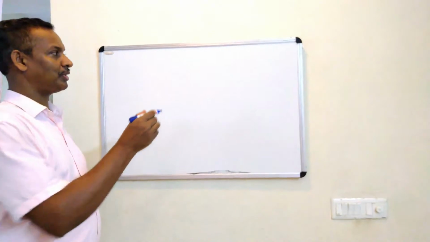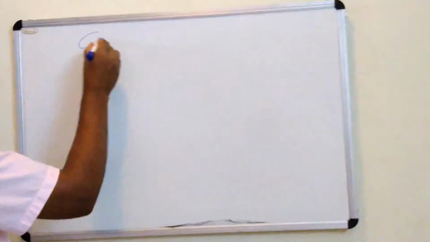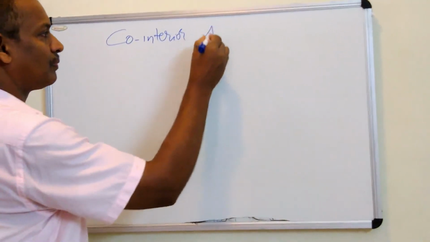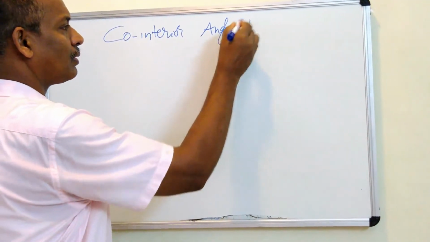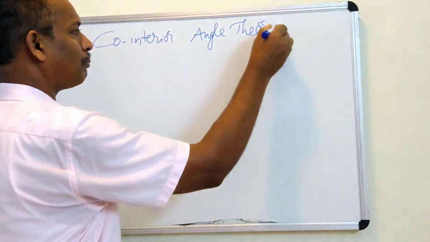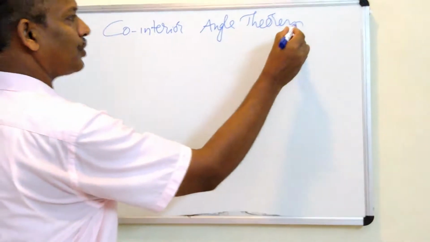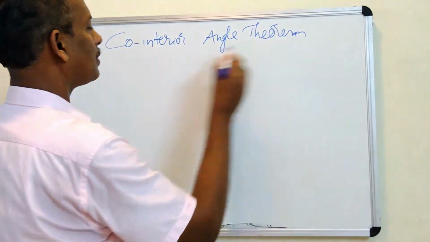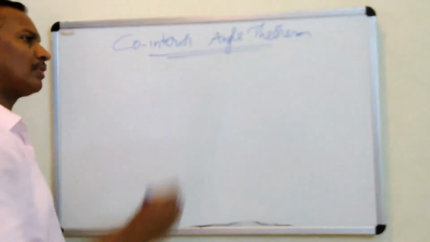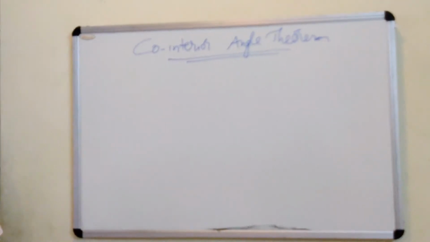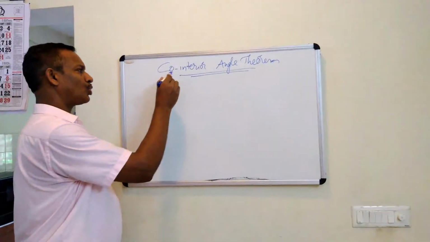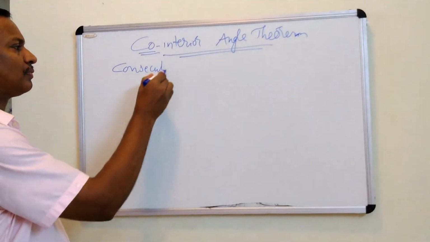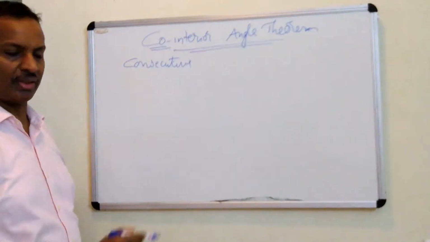Yes, the next theorem is the co-interior angle theorem. Before we go to this theorem, we should explain what co-interior angles are. Co stands for consecutive interior angles.